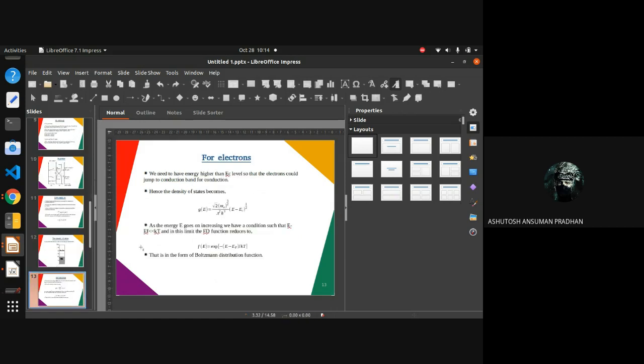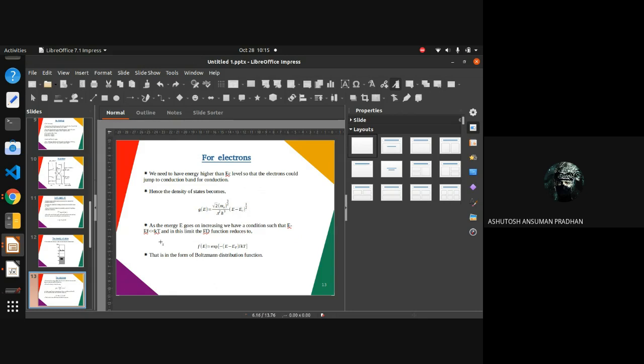So further, the density of state, as we saw in the previous slides, there is just one difference in this term. We had E, now we have E minus EC. Well, why are we using E minus EC in this case? Well, see, the conduction band is the place where the electrons jump up, right? So in order to jump above the conduction band's level, we need some energy that must be greater than the conduction band, that is EC, right? So the electrons must assume some energy E that must be greater than the conduction band's energy EC.